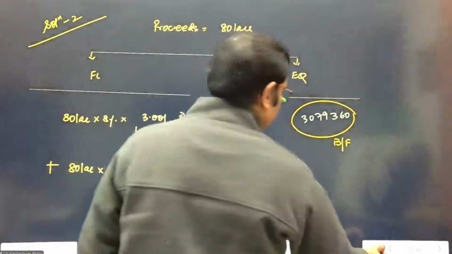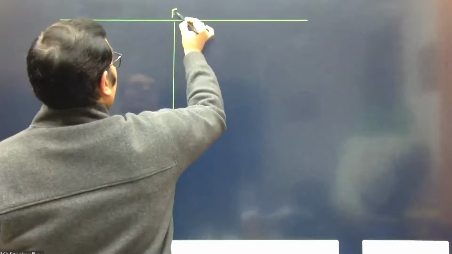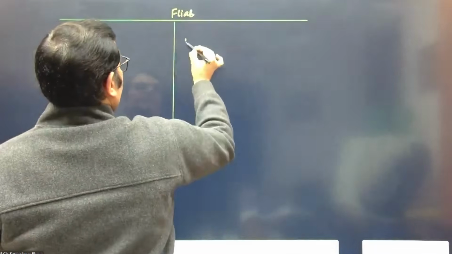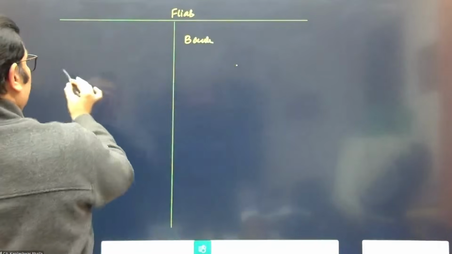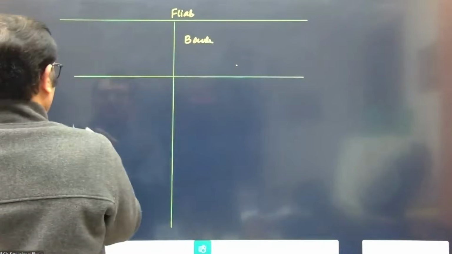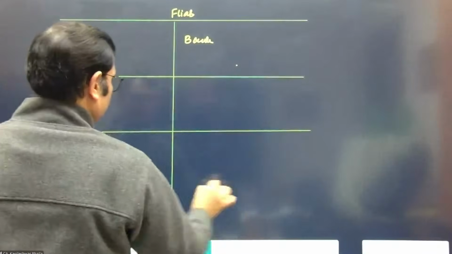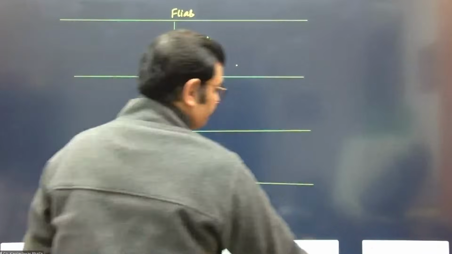So let's make a ledger account for 4 years. So financial liability, and we consider the figure by bank. Let's first create a structure for 4 years. 1, 2, 3, and 4.